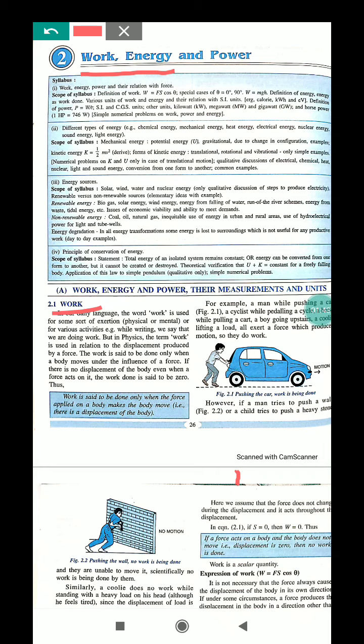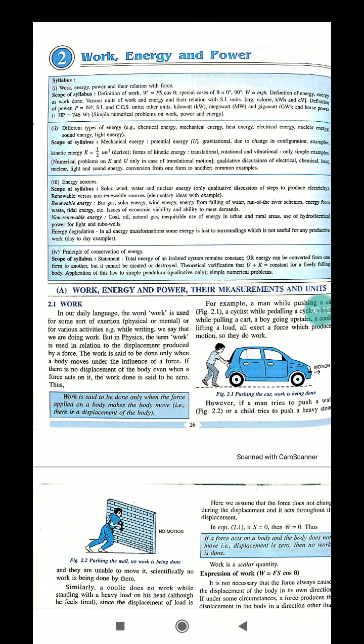Now, work. Work is done when a force acting on a body produces displacement in it. Let's take an example for work. When a boy kicks a football to move, the boy is said to have done some work.